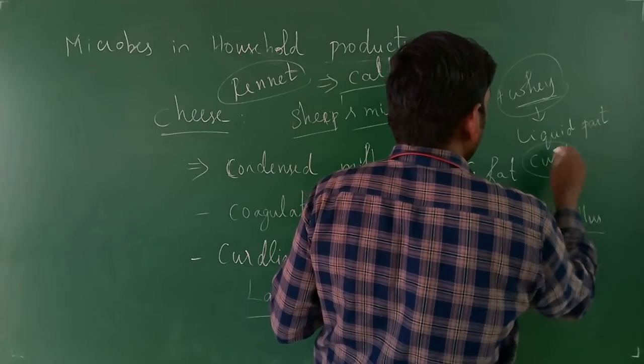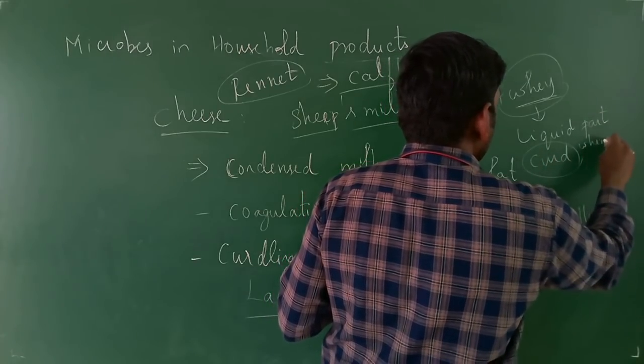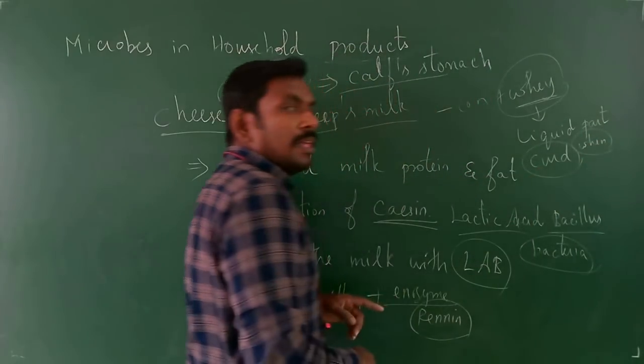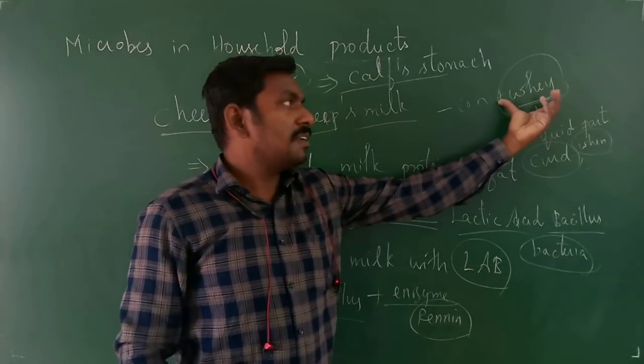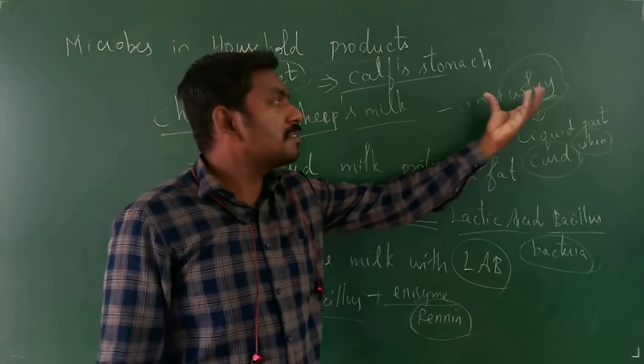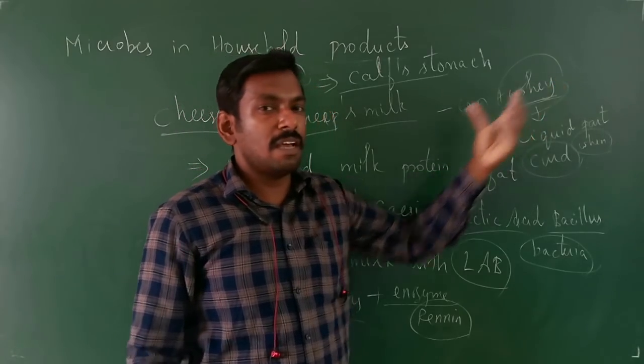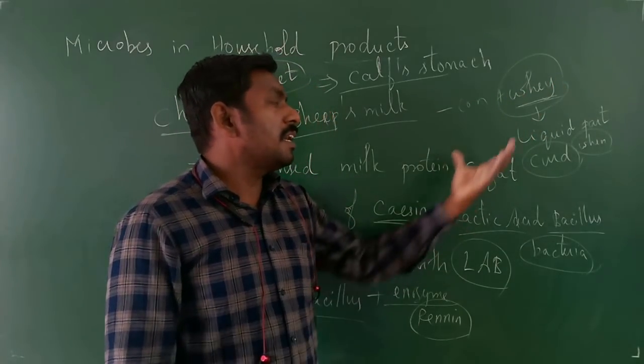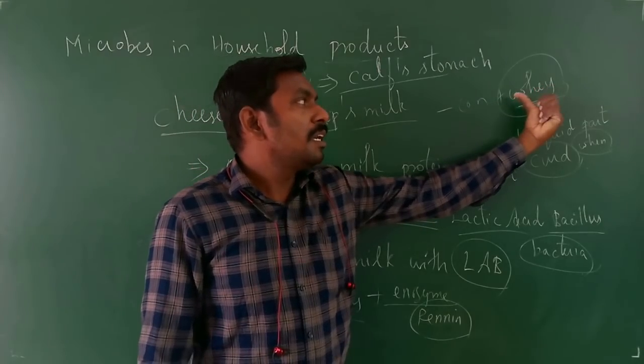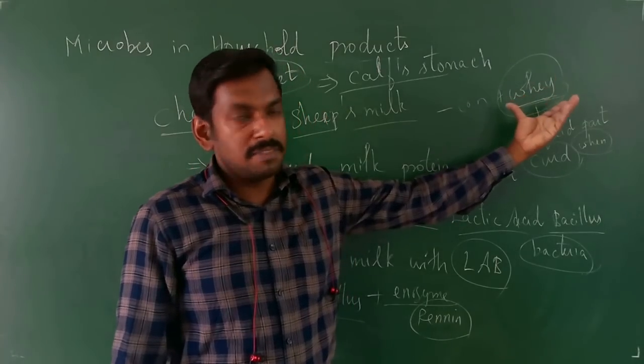When the milk is curdled, you get the curd, and along with that some amount of liquid whey. This whey also contains some whey proteins, which are helpful in the protein building mechanism.